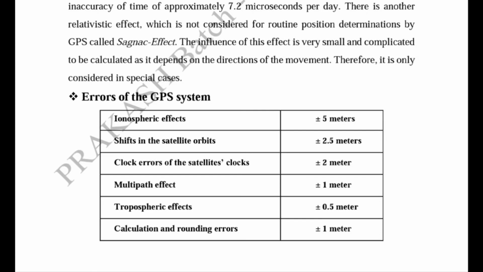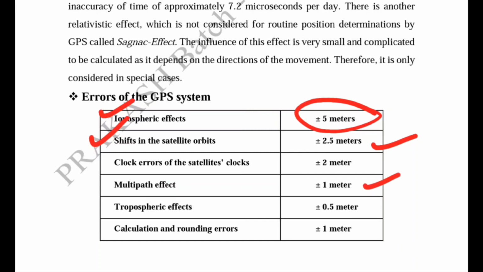And what are the errors of the GPS system? We know there are many sources of errors, and we also read about the ionospheric effects. They cause plus or minus 5 meters of inaccuracy. Second is the shift in the satellite's orbit, meaning ephemeris data, which causes 2.5 meters of inaccuracy. Clock errors of the satellite clocks cause 2 meters of error. The multipath effect causes 1 meter of error, meaning up to plus or minus 1 meter.